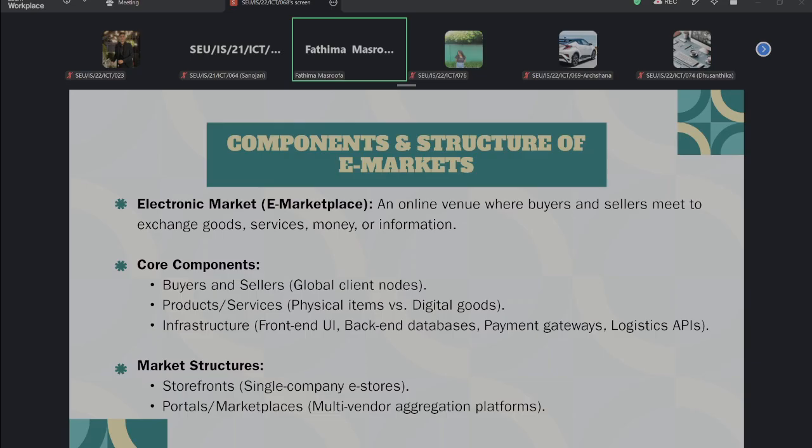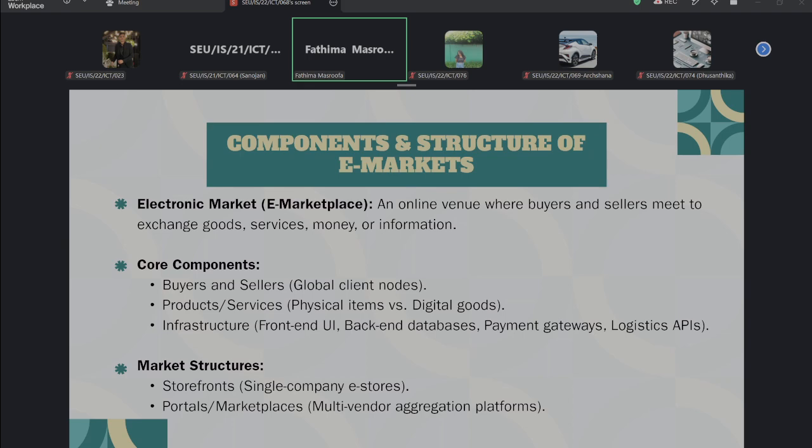So there are some components in the e-market. Buyers and sellers will be there, products and services will be there, and infrastructure is there. These are the three main core components when you take an e-marketplace.